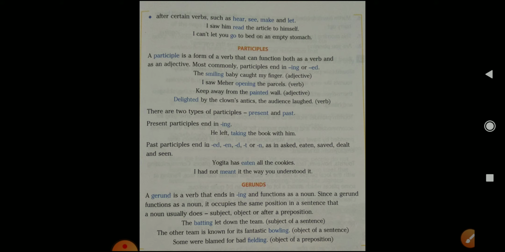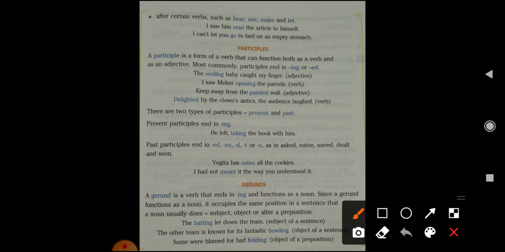Now the second kind of non-finite verb is participle. A participle is a form of verb that can function both as a verb and as an adjective. So sometimes it functions as a verb, sometimes as an adjective. That non-finite verb we call the participle. Now these participles are divided into two, present and past.